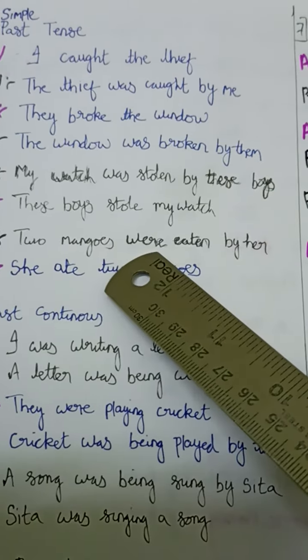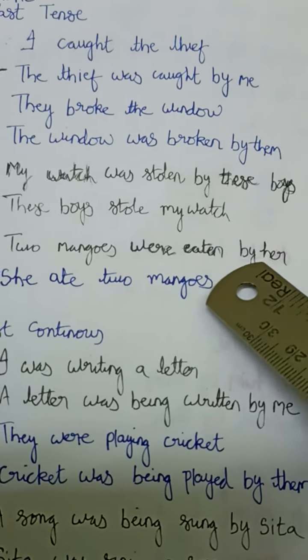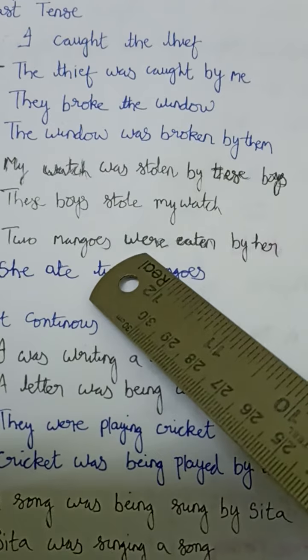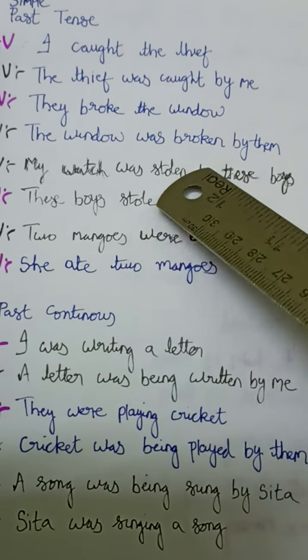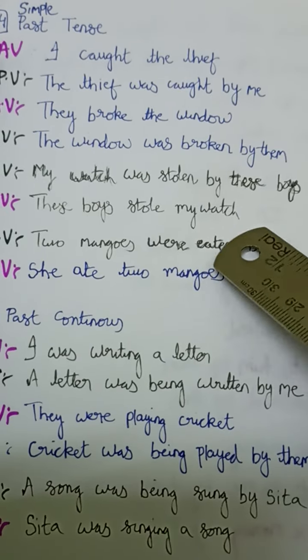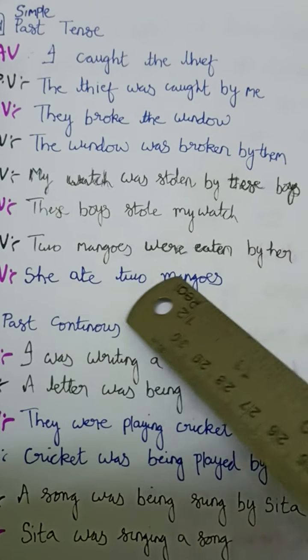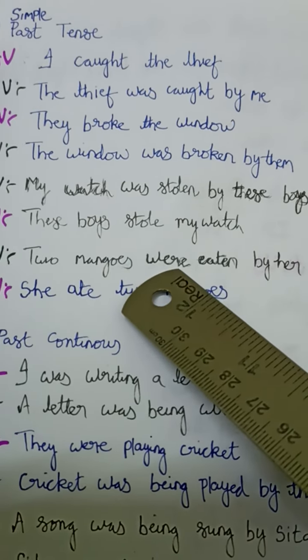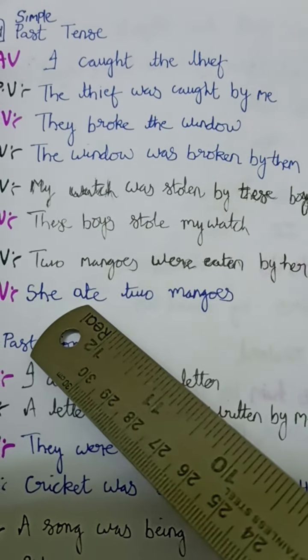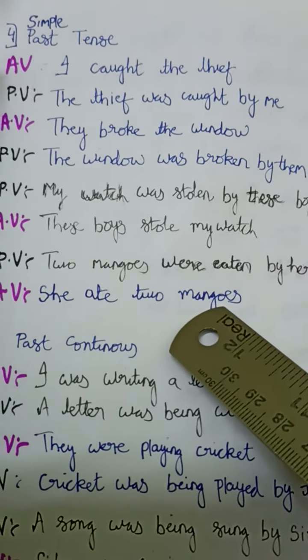Next, 2 mangoes were eaten by her. So we have to remove "by". We have to remove "were" also. "Were" we have to remove, and "by". So "her" becomes "she". Then "eaten": eat, ate, eaten. "Was" or "were" means past tense. So we have to use "ate" here. She ate 2 mangoes.